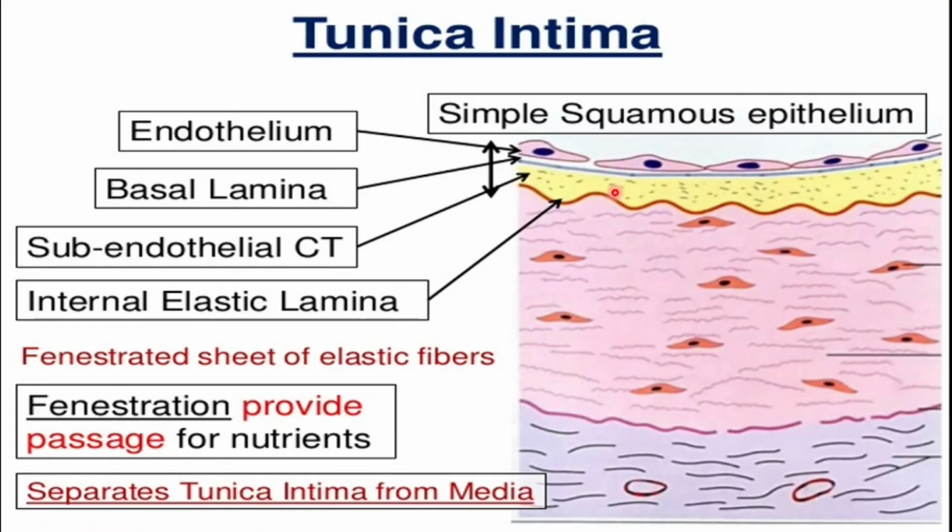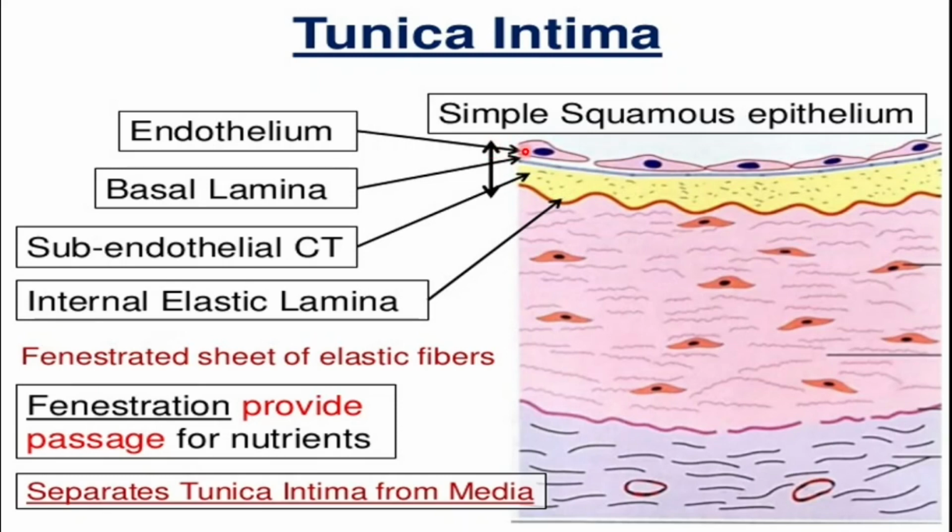These three layers are further divided into different layers. As you can see, this one is the innermost and that one is the outermost layer of the blood vessel. The tunica intima, the innermost layer, is divided further.